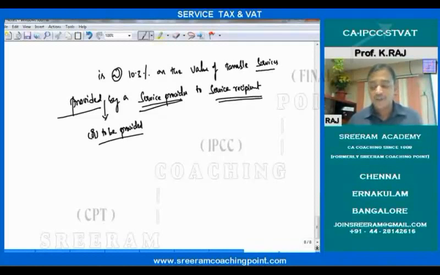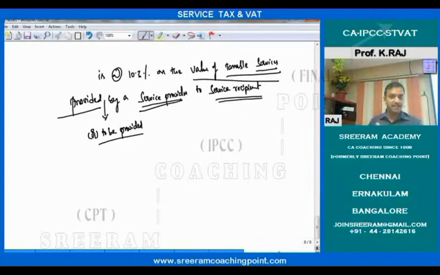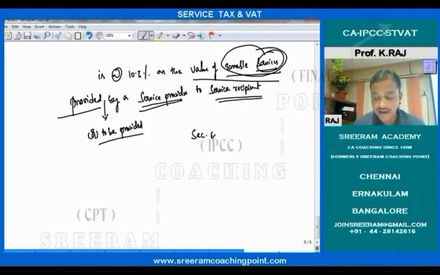First of all, there should be a service. That service should be a taxable service. For the taxable service, value has to be determined. Correct? Taxable service, value of taxable service. On that only 10.3%. What is service? Just now we understood. What is taxable service we need to see. Taxable service means there is a section called Section 65 sub-section 105 of the Finance Act 1994.